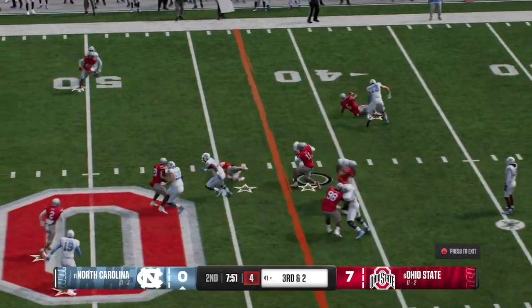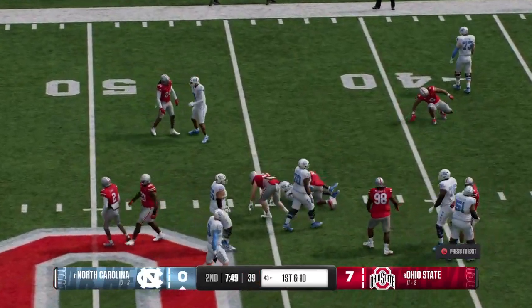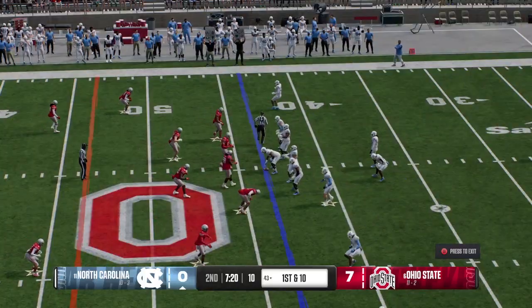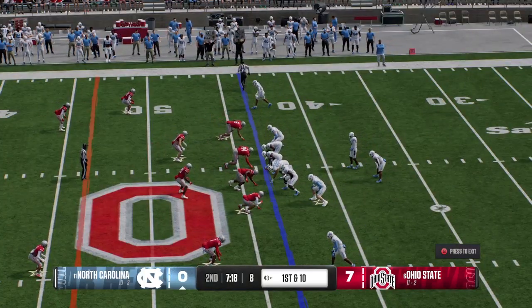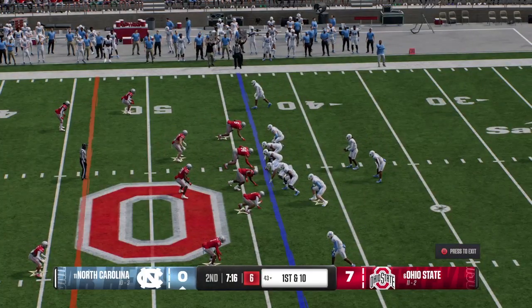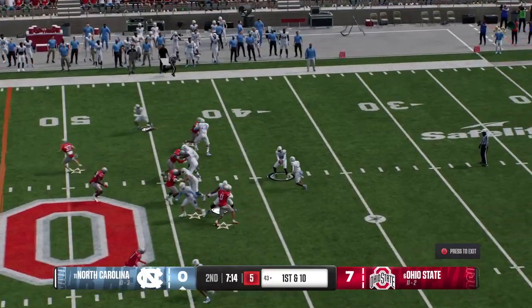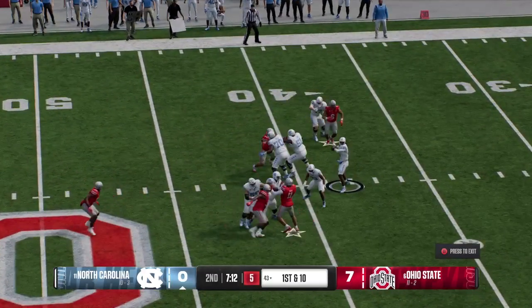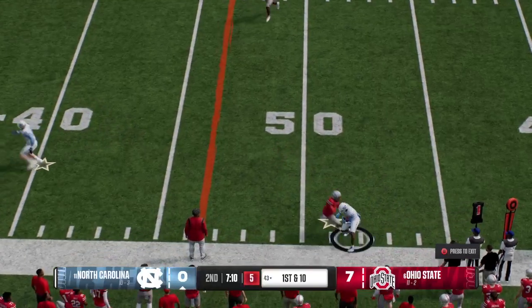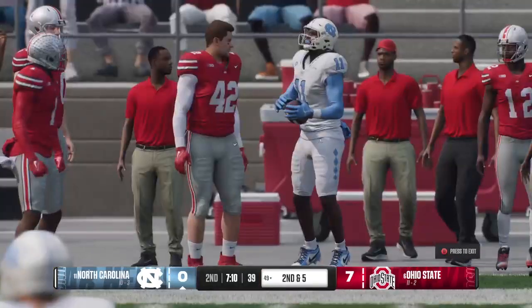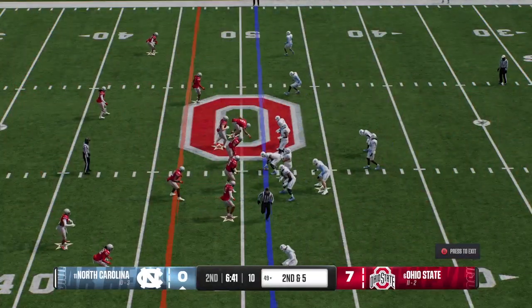They'll try to move the chains here on the ground. And he'll be taken down, but he does have first down yardage. And the Tar Heels are moving quickly down the field. Off the play fake on first down. Makes a quick grab. Defense shoves him out of bounds. Not much of a gain there.